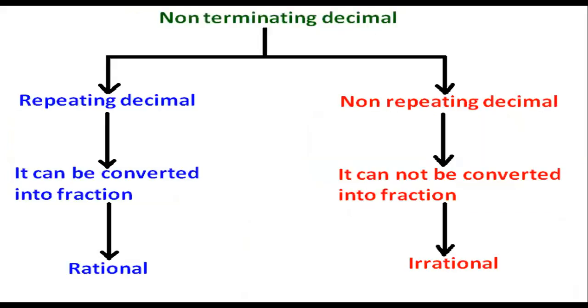So same like that. Here, repeating. Please mute yourself, children. Here, non-terminating decimals. A repeating decimal can be converted into a rational number, and a non-repeating decimal cannot be converted into a fraction. That's why it is irrational.